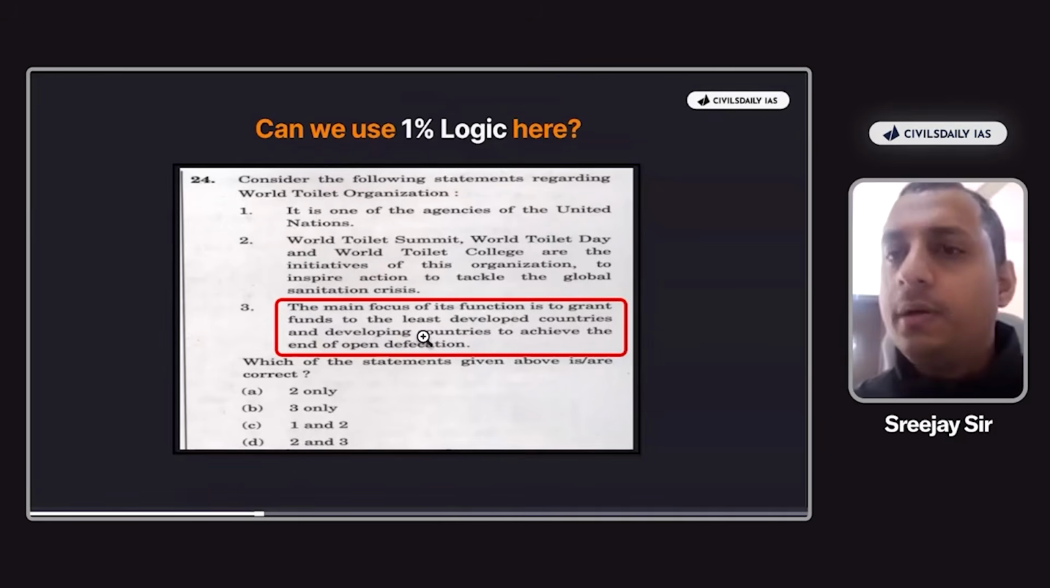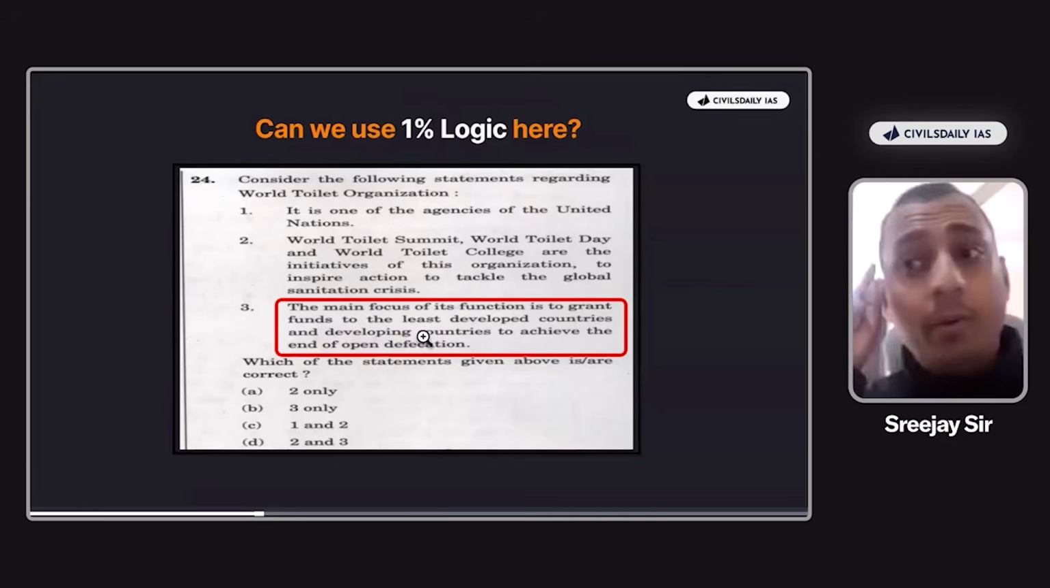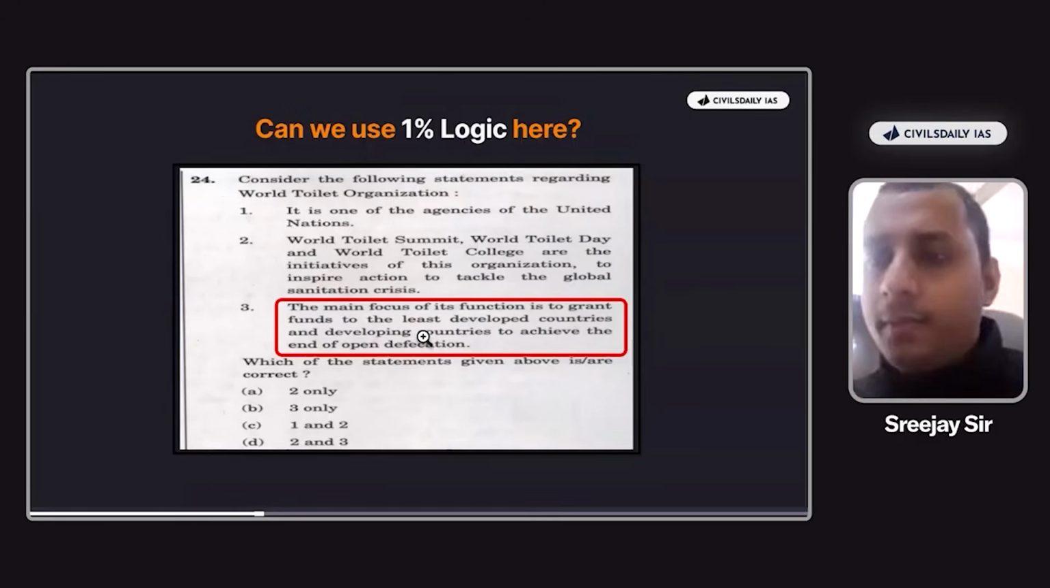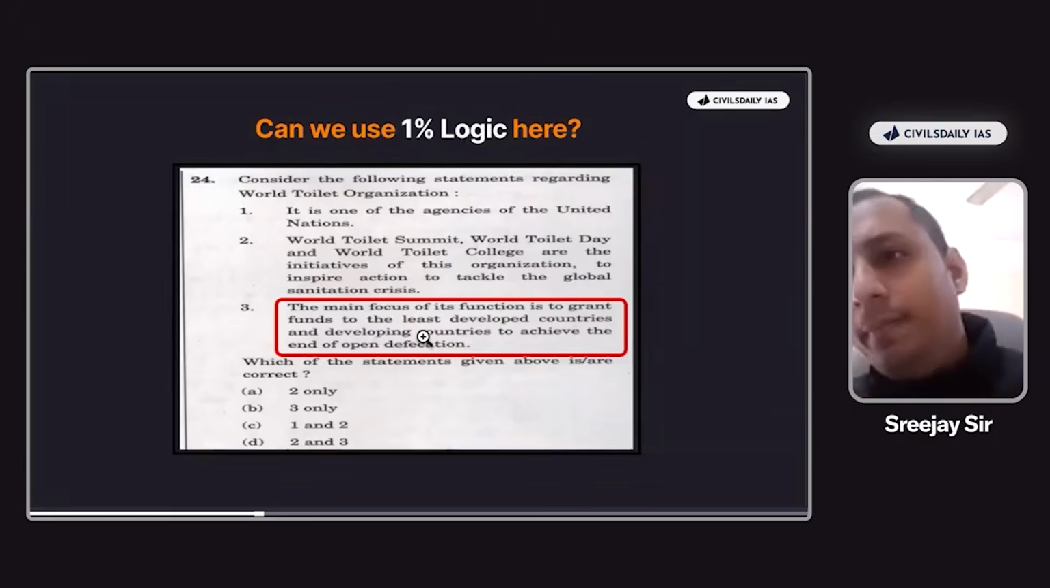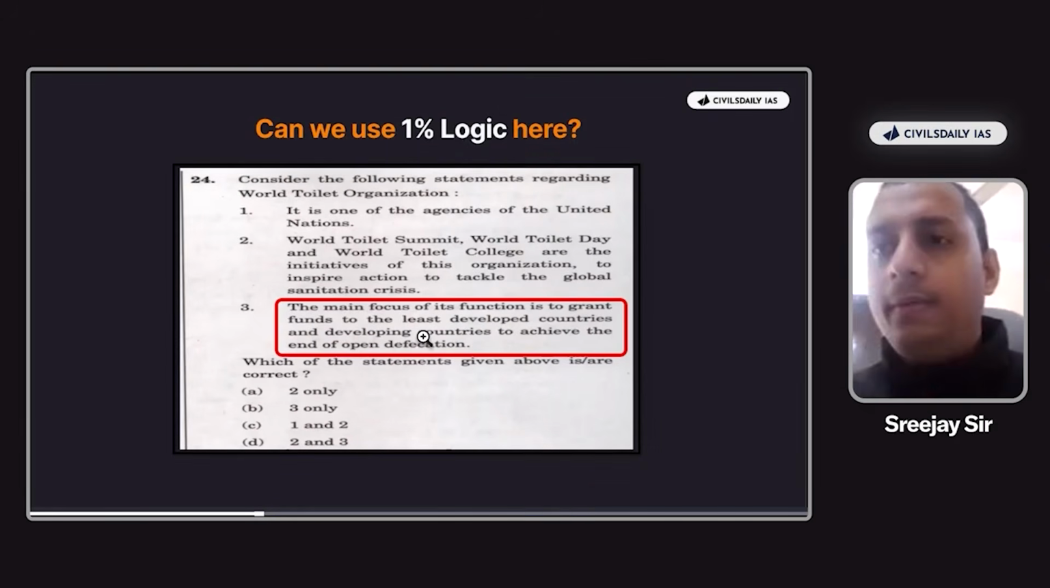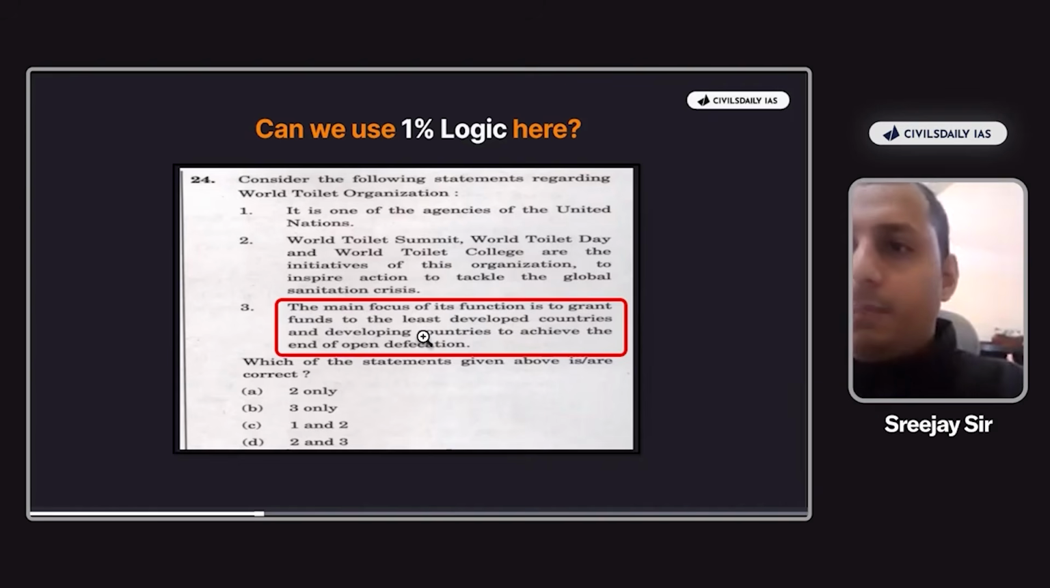Now, why did UPSC introduce the word main? This is how you have to think. This is how you train your thought process. This is how I think. Now, why did UPSC introduce the word main here? If UPSC wanted to make it correct, then UPSC could have just given one of its functions, right? UPSC could have just given, one of the functions is to grant funds to the least developed countries, right? Now, why did UPSC provide the main focus of its function?